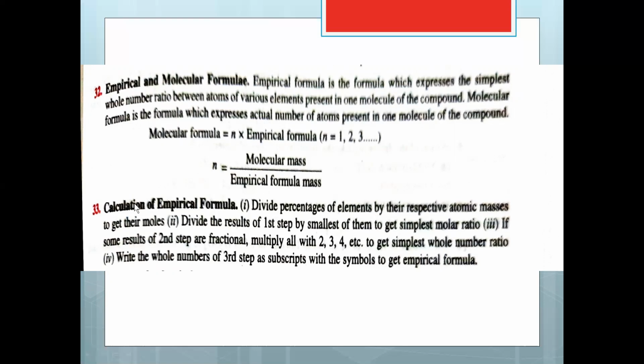The calculation of empirical formula we have dealt with in the videos. Divide percentages of elements by their respective atomic masses to get their moles. Divide the results of the first step by the smallest of them to get the simplest molar ratio. And if some results of the second step are fractional, multiply all with 2, 3 or 4 to get the simplest whole number ratio. Write the whole numbers of the third step as subscripts with the symbols to get the empirical formula.